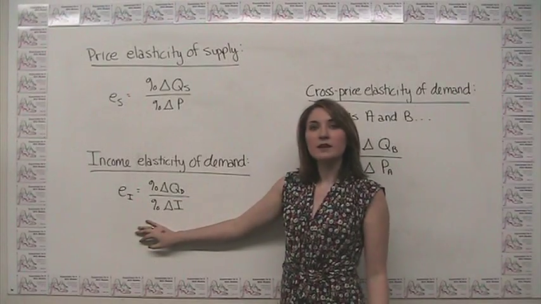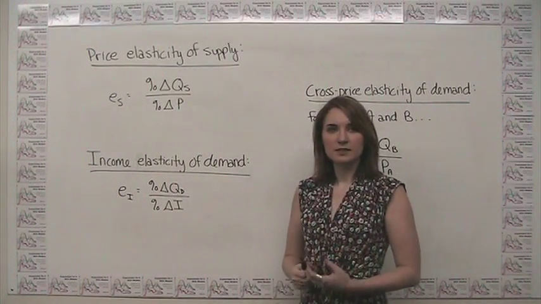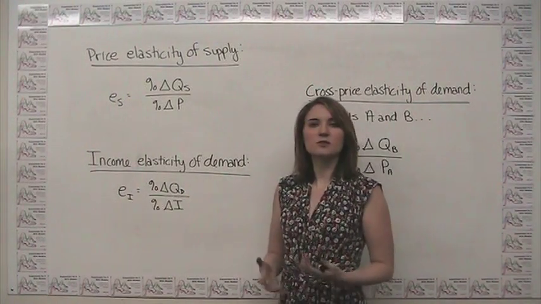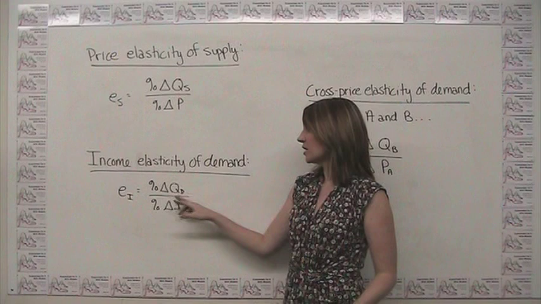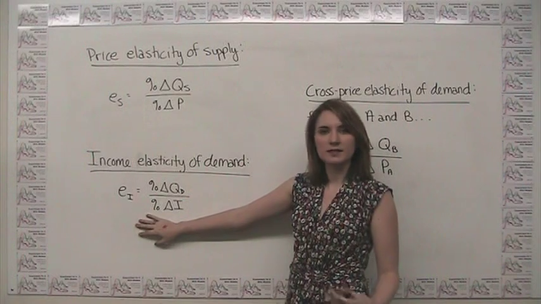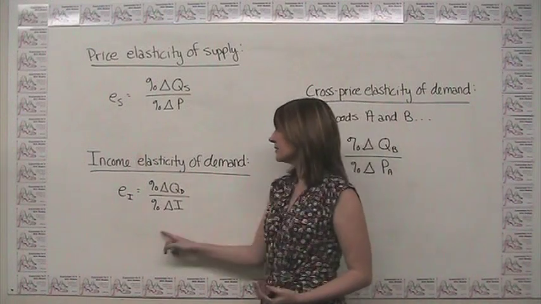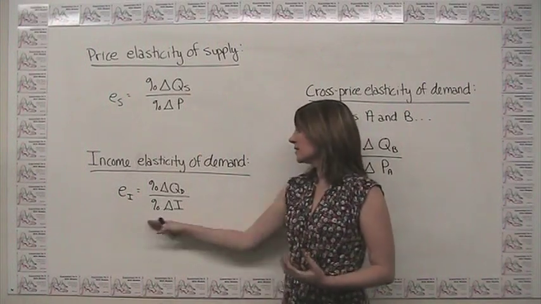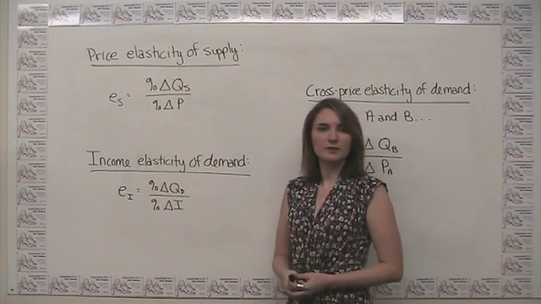We can also talk about the income elasticity of demand. Here, rather than talking about how responsive quantity demanded is to the item's price, we can talk about how responsive quantity demanded is to a change in income. And we'll see here that income elasticity of demand is just the percent change in the quantity demanded for an item divided by the percent change in the market's income. Here, again, we don't take the absolute value because in this case, this quantity could be positive, negative, or zero, but knowing the sign that this takes actually conveys information about the relationship between income and quantity demanded.